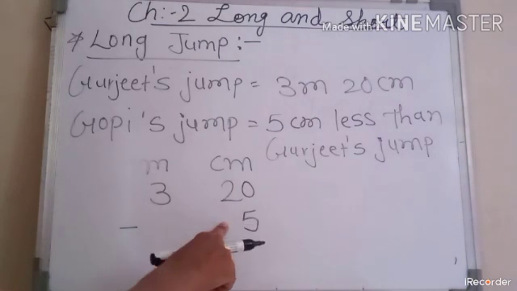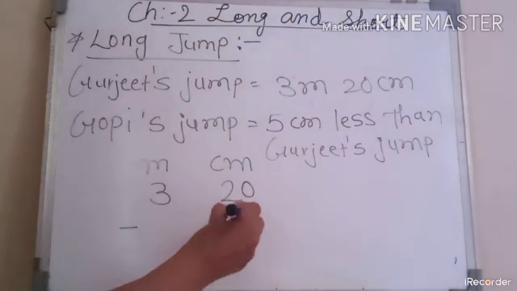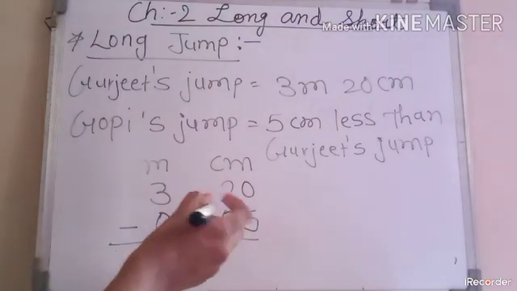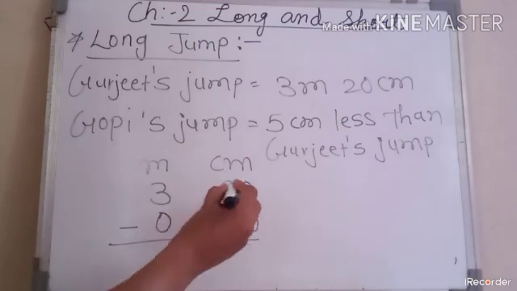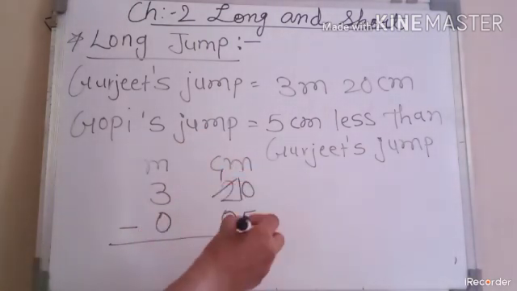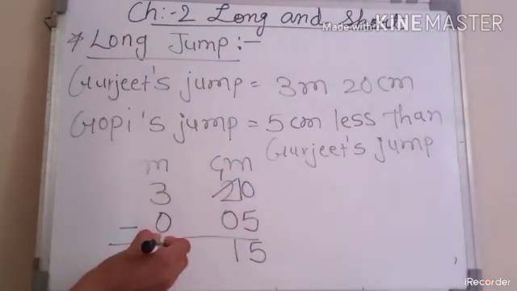Don't put the 5 there because it becomes 50; take it above and write 5 in the units place. Here you put 0, here again 0. Now do the subtraction the same way. 0 minus 5 is not possible, so we borrow from here. So this becomes 1 and this becomes 10. 10 minus 5 is 5, 1 minus 0 is 1, 3 minus 0 is 3.